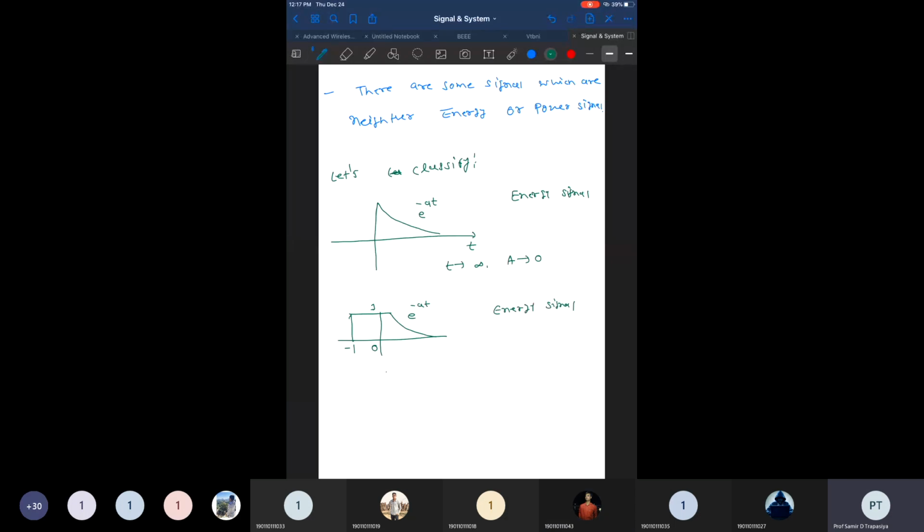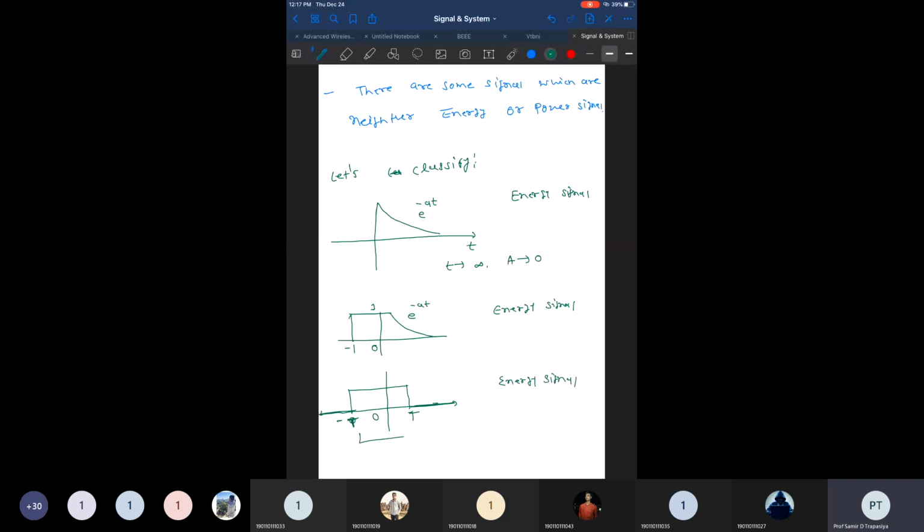Now if I draw the signal like this, from minus T to T, is this an energy signal or power signal? It is not periodic, because there is no amplitude after T and no amplitude after minus T, so it is again an energy signal.